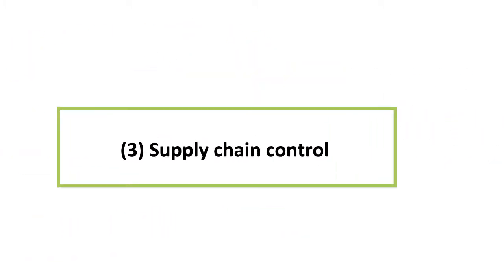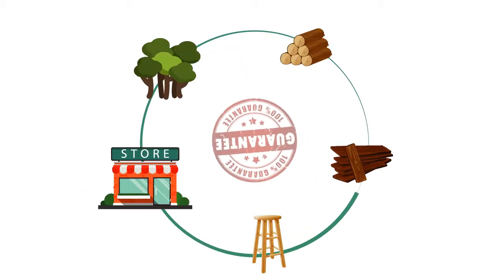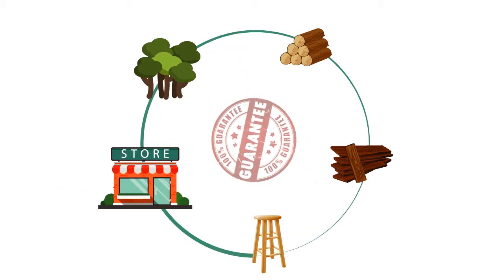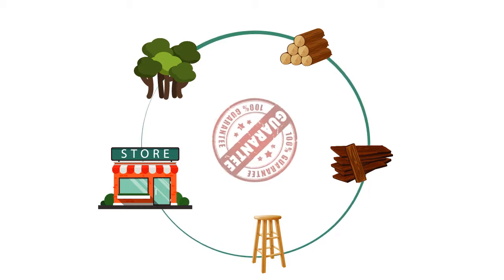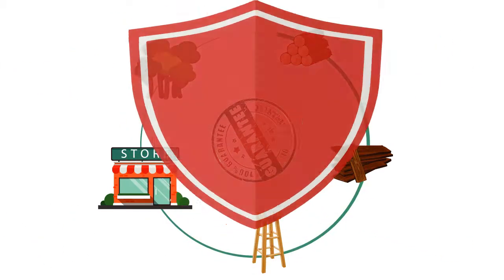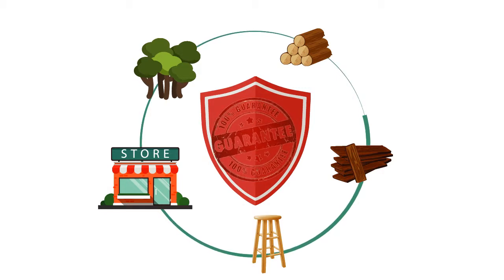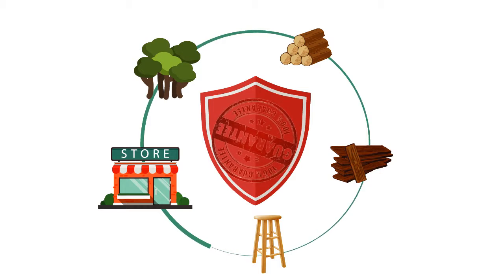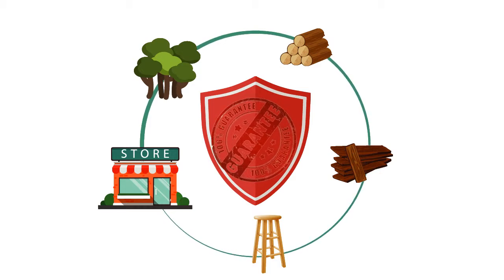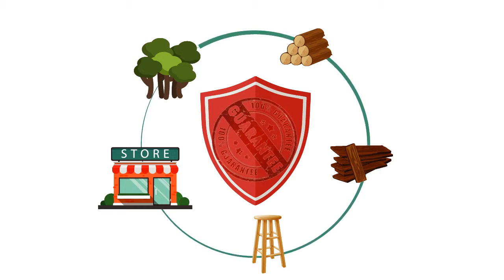Supply chain controls. Supply chain controls ensure that timber products verified as legal remain legal throughout all processes associated with the supply chain. Supply chain controls also prevent verified legal products from being tainted by unverified products entering the supply chain. They apply to all 3 supply chain critical control points in the VNTLAS.